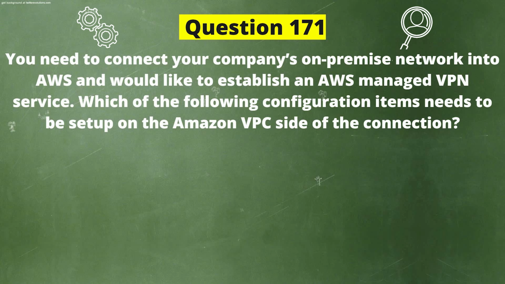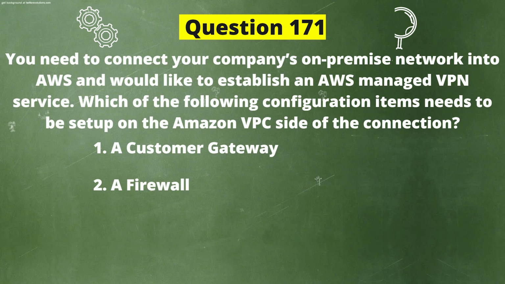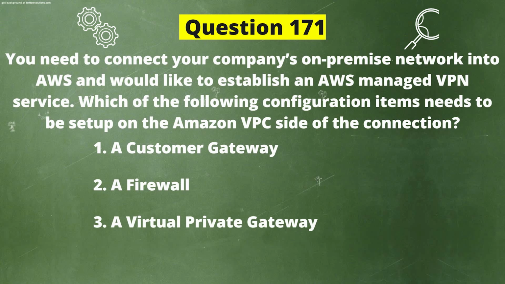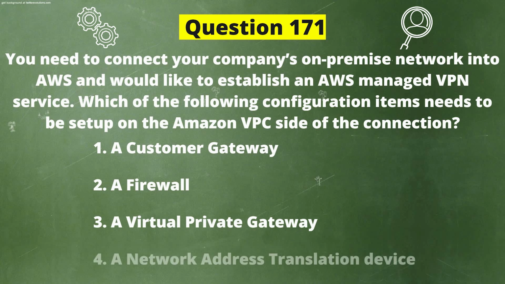Next question. You need to connect your company's on-premise network into AWS and would like to establish an AWS managed VPN service. Which of the following configuration items need to be set up on the Amazon VPC side of the connection? Now the options are: Option 1. A customer gateway. Option 2. A firewall. Option 3. A virtual private gateway. Option 4. A network address translation device.